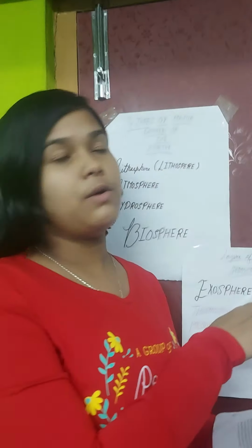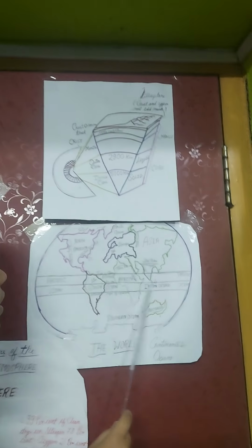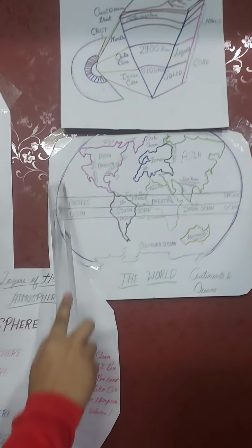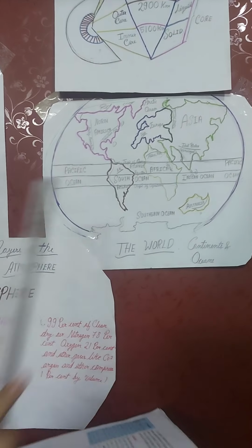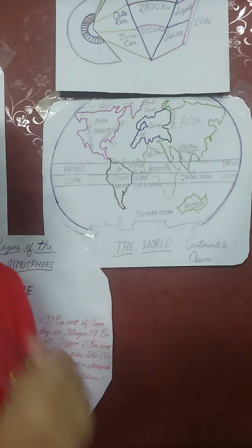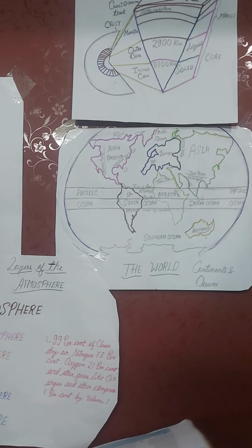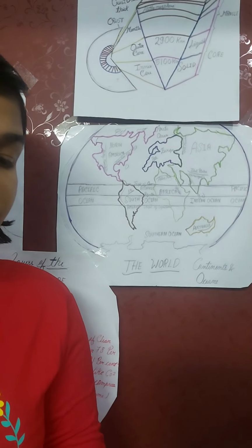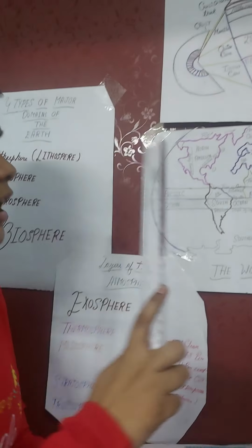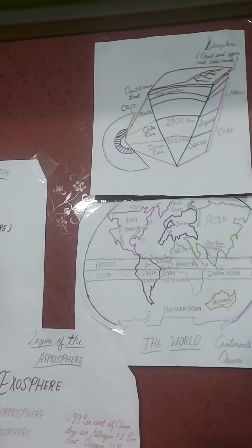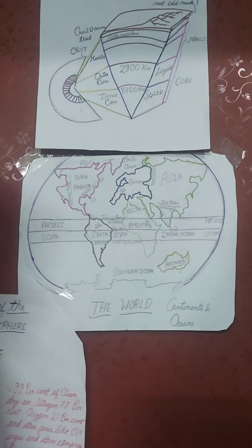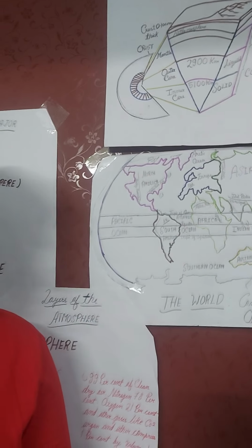Look at the map of the world and look at it. You can see here there are so many ocean basins. Let's talk about Africa. This is Africa. So Africa is the second largest continent after Asia. The equator, or 0-degree latitude, runs almost through the middle of the continent.